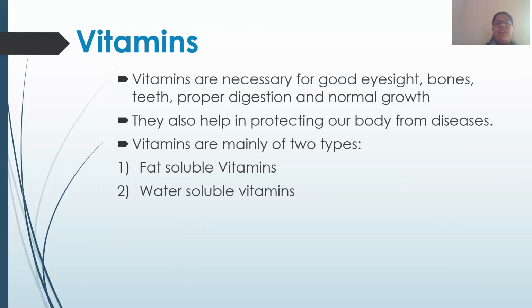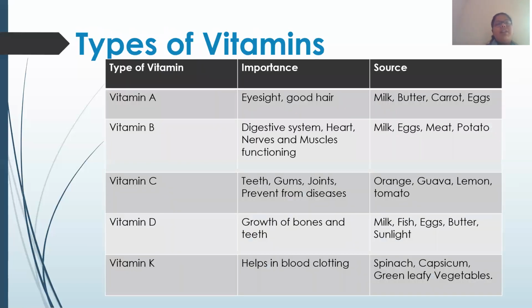The next nutrient we studied about was vitamins. Vitamins are very necessary for our body, and we saw that there are various types of vitamins, mainly categorized into two types, that is fat soluble and water soluble vitamins. Now, let us see the various types of vitamins and their importance, and revise it again.